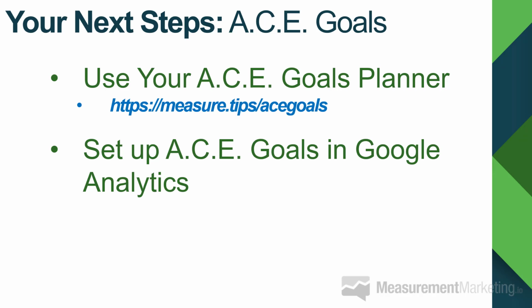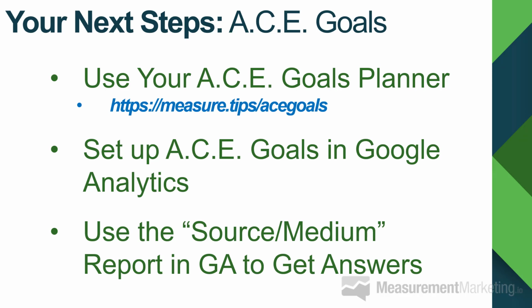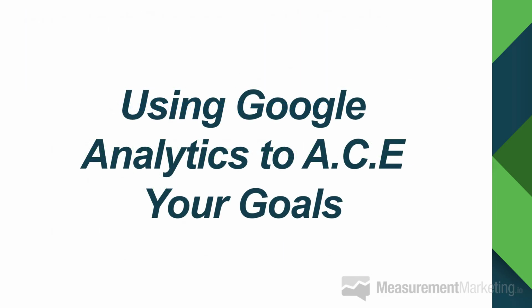Otherwise, if you have questions about that stuff, we have videos in this channel that will help you with that as well. And then use the source medium report. That was the report you saw us using in Google Analytics. Use that report to go and get your answers. So get your goals set up, test them, make sure they're working, send traffic to them, and after a week or two, come back to them and start using that ACE framework to find out what's working and what's not, and how you might adjust and change your own marketing in order to better achieve the goals that you want to achieve. So with that, it wraps it up.